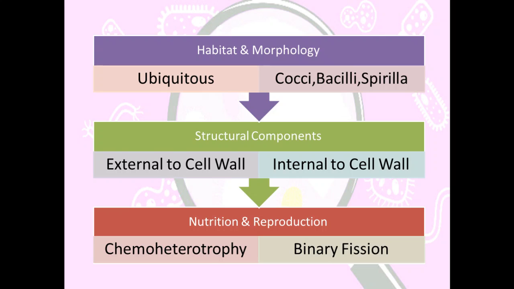Similarly, when we talk about reproduction, how they perpetuate, they mainly reproduce by a process called binary fission, where one bacterial cell divides into two and later they function as two individual cells. So this is one of the most important methods by which bacteria reproduce.